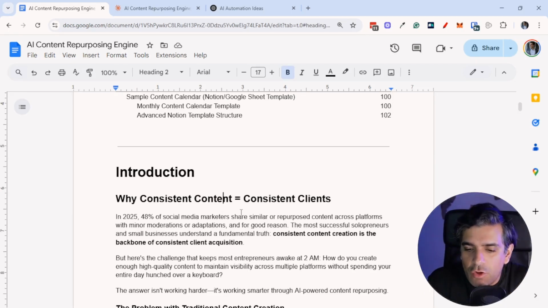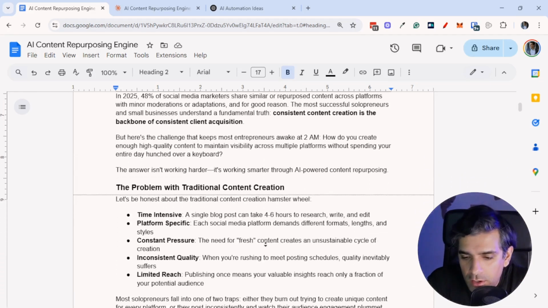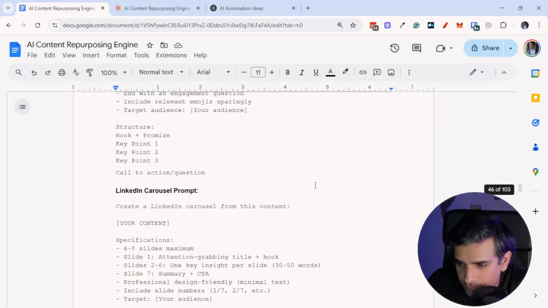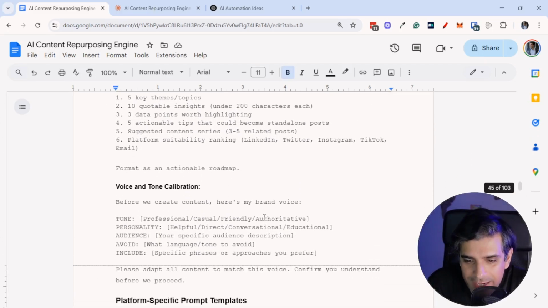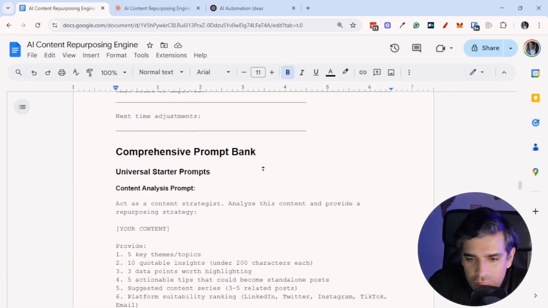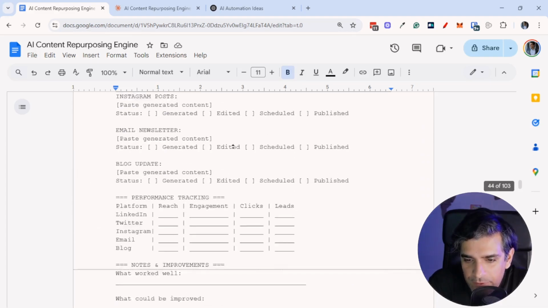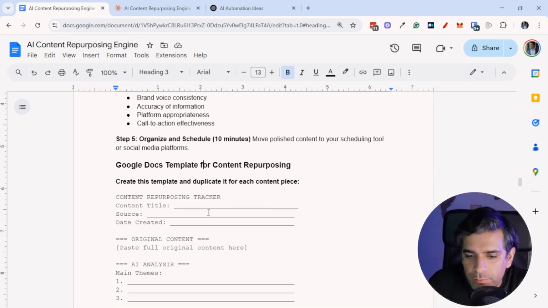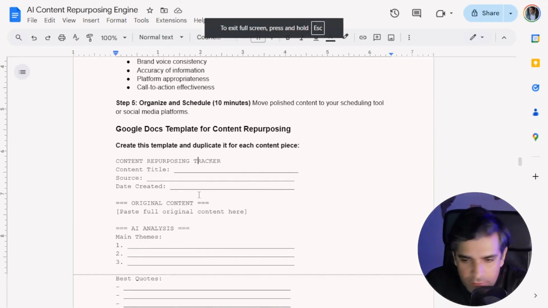So, why consistent content equals consistent clients? This is basically taking stuff from before, from the index, and I'm just going to randomly jump to another page. Let's see what that's about. It's giving me actual prompts, right? So let's go further up. Google Doc template for content repurposing. Create this template, and let me go full screen, and duplicate this for each content piece.